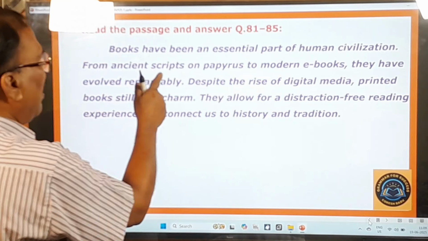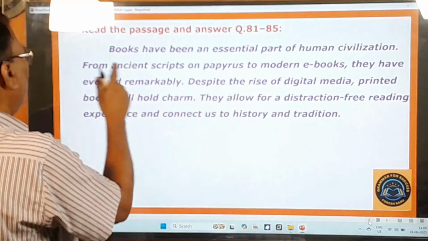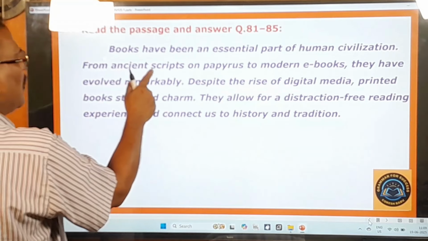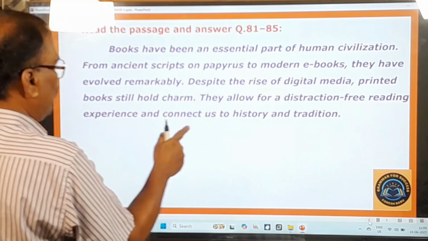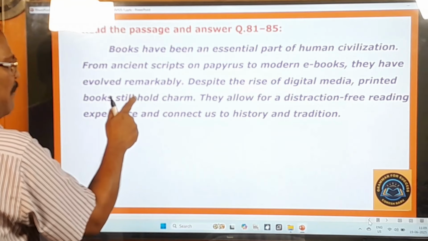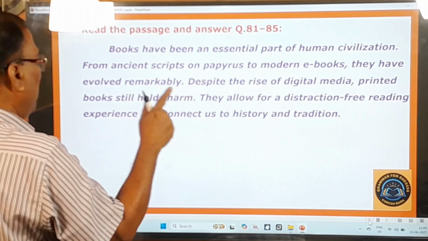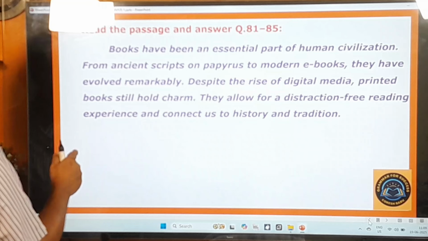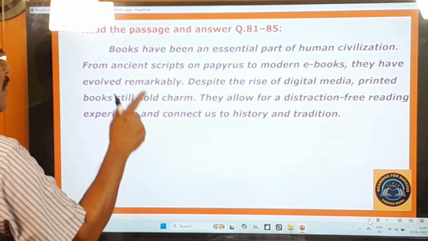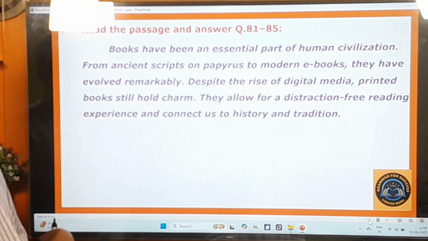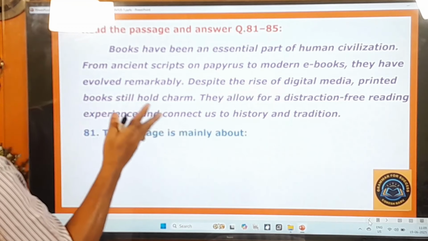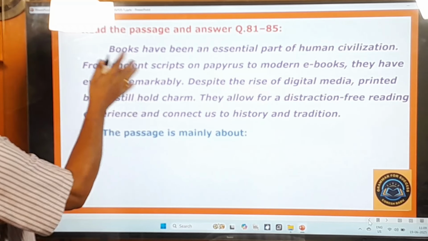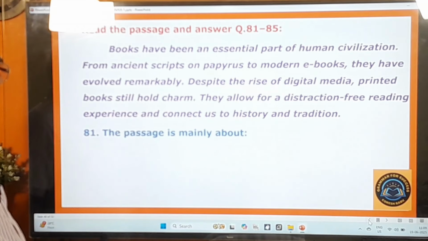Books have been an essential part of human civilization, from ancient scripts on papyrus to modern e-books. They have evolved remarkably. Despite the rise of digital media, printed books still hold charm. They allow for a distraction-free reading experience and connect us to history and tradition. So this is all about the passage, and questions 81 to 85 are based on this passage only. If you can understand the meaning of this passage thoroughly, you can easily answer these questions.